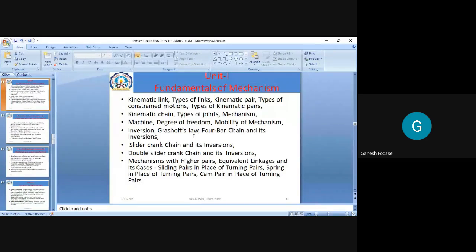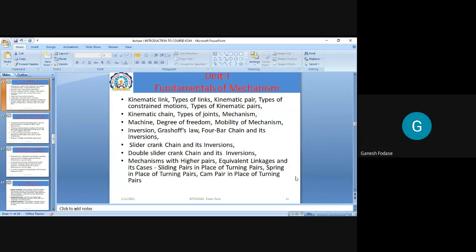Okay. See, in unit number 1, we are going to study the basics of mechanisms, fundamentals of mechanisms, whatever terms are related to mechanisms, and finally we are going to study inversions of different mechanisms, the concept of degree of freedom, the concept of mobility, whether these two are the same or different, and then you have to apply this knowledge for the kinematic analysis of simple mechanisms. There are some practicals based on this. In the practical session I will discuss that. It is the unit number 1 syllabus.